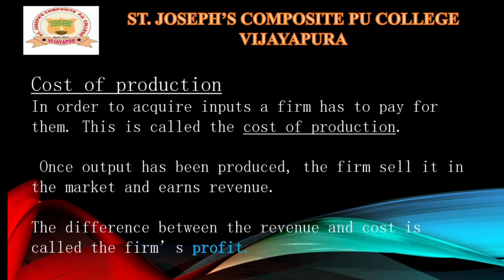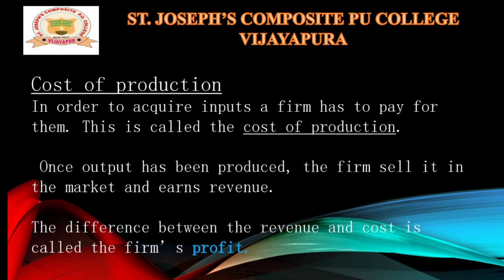The firm purchases the inputs by paying some amount of money, and afterwards produces the output, and at a later stage decides to sell that output in the market, and as a result they earn income, or revenue. That is what we call total revenue. So what is revenue? Revenue is nothing but the income a firm earns by selling its output in the market.